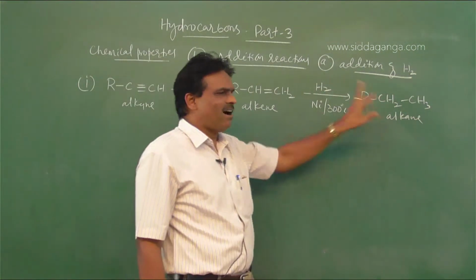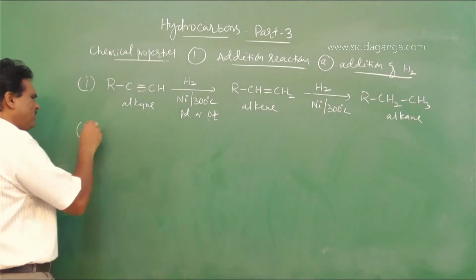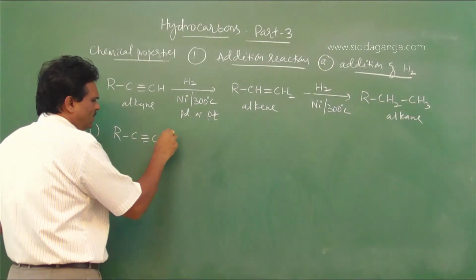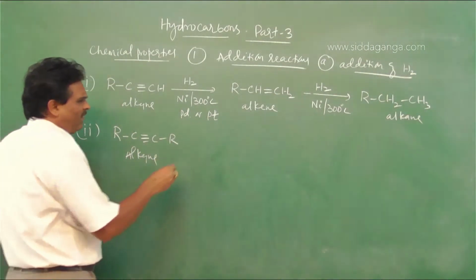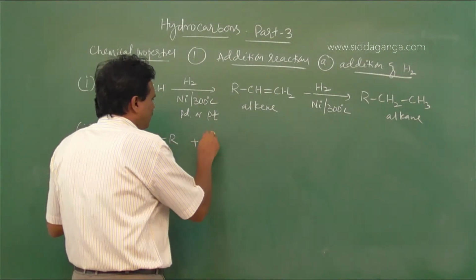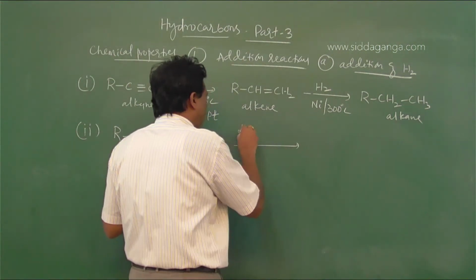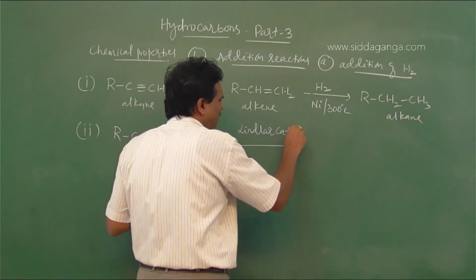Finally we get alkane. Then the second one: alkynes, RC triple bond CR, undergo addition reaction with hydrogen in the presence of Lindlar's catalyst.